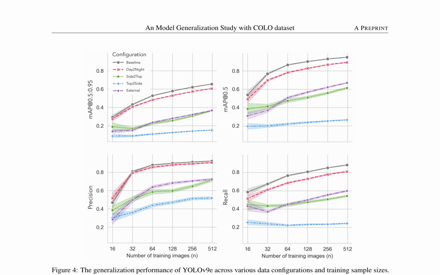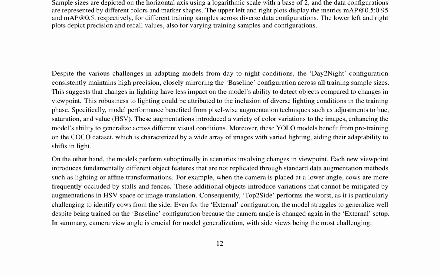On the other hand, the models perform suboptimally in scenarios involving changes in viewpoint. Each new viewpoint introduces fundamentally different object features that are not replicated through standard data augmentation methods such as lighting or affine transformations. For example, when the camera is placed at a lower angle, cows are more frequently occluded by stalls and fences. These additional objects introduce variations that cannot be mitigated by augmentations in HSV space or image translation.